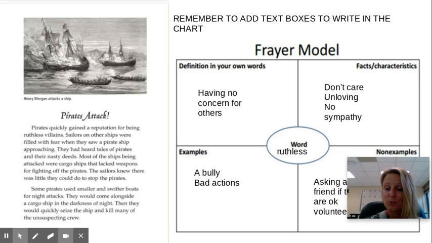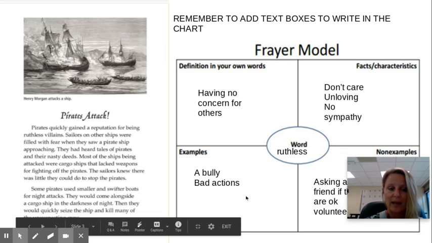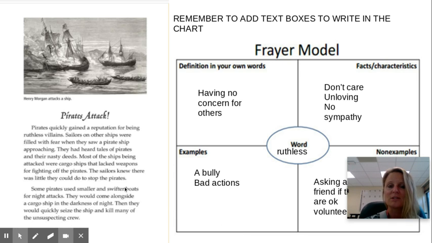And if I have to, I don't have to fill out the organizer again. But if I find a word down here I don't know, I can just look it up and then do this in my head. It doesn't have to be something I write down on paper. But please practice with one per page. Okay, if you have any questions, please ask.